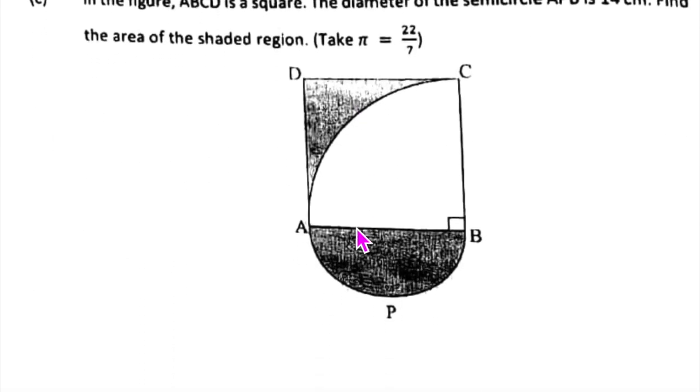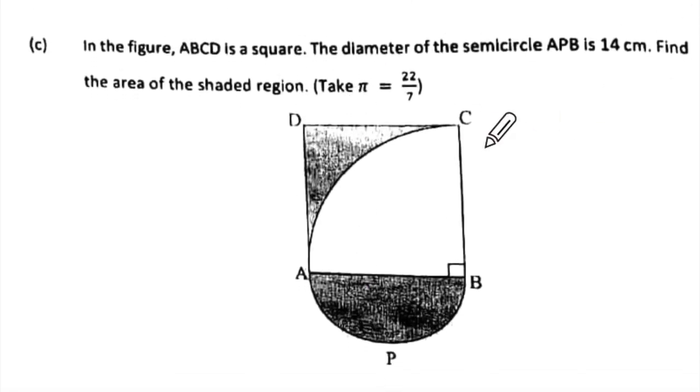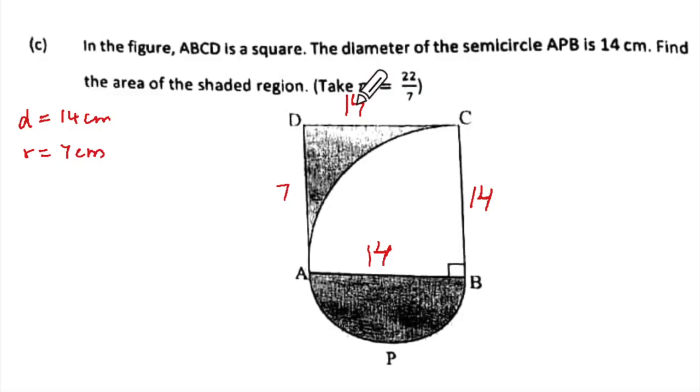Now look at this. This is the last question of this paper. So tell me fast. In this, diameter of the semicircle, right over there, diameter is 14 centimeter. So radius is equal to how much? 7 centimeter, correct? So this is 7, this is 7, this is 7, this is 7, correct? Diameter of the semicircle APB, this is 14. Did you see what I did? See, this is called plastic surgery.